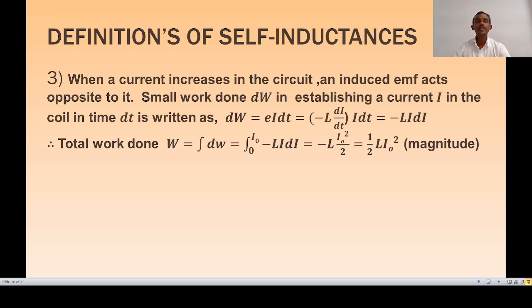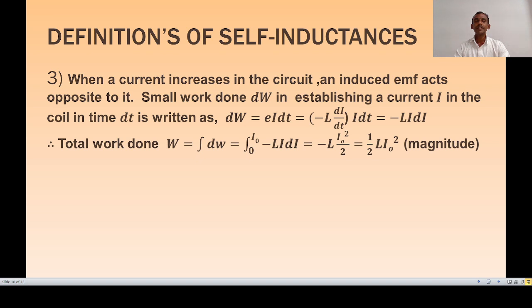Now we have to integrate this for the total work done. The total work done W is equal to the integration of dW, that is the integration from 0 to I0 of minus L I di.